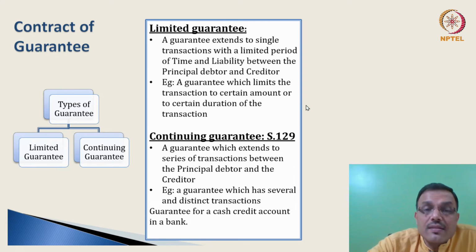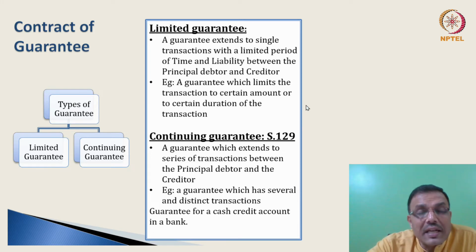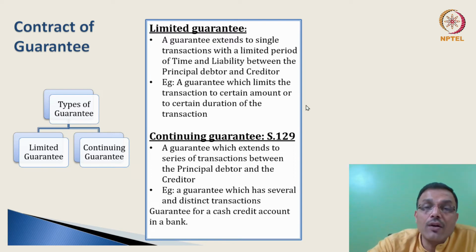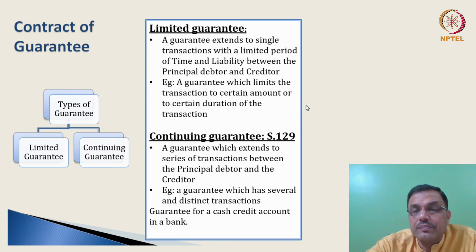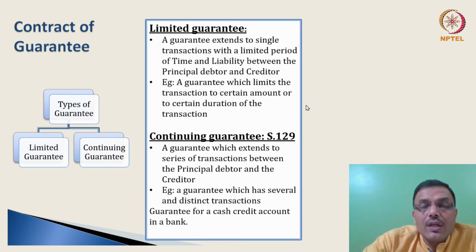Please note, the surety's consent in the contract has to be very, very clear. It has to be voluntary. It has to be free. And any kind of misrepresentation or fraud that may be committed for the surety's consent in this kind of contract of guarantee can make the contract voidable at the option of the surety. Now, quite different from limited guarantee is continuing guarantee.